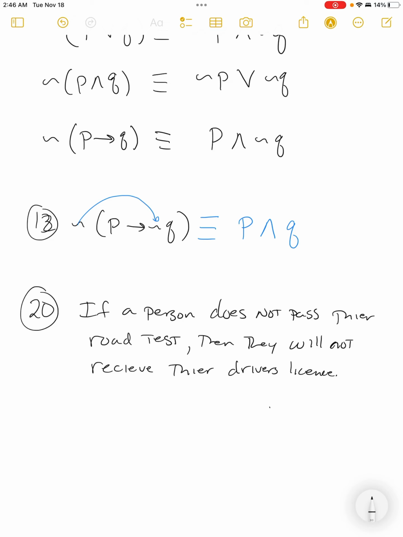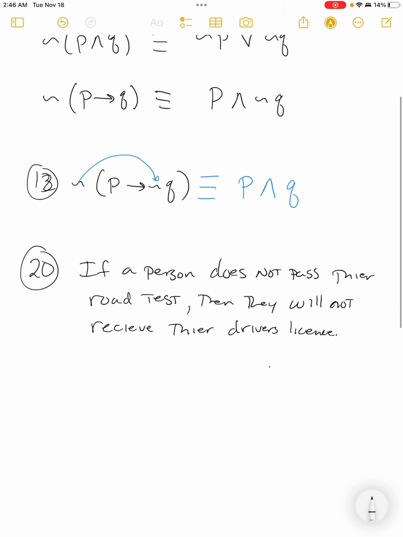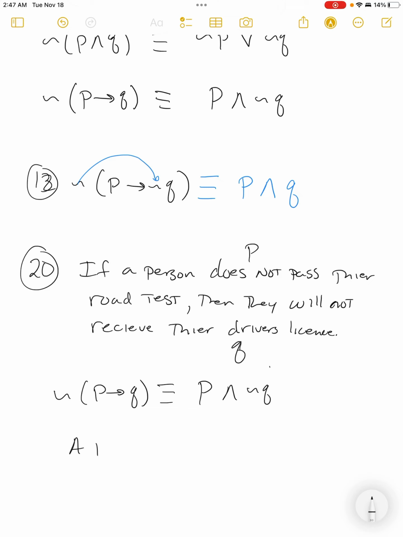And you could go and somebody could tell you, hey, that was false. You know, that didn't happen in my case. Well, they're just asking us to use De Morgan's law. So remember, P is somebody not passing their road test. Q is not receiving their driver's license. So the negation of that P implies Q would be, well, we know it's P happening and then Q not happening. So what would the negation be?